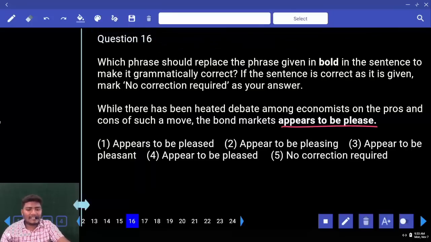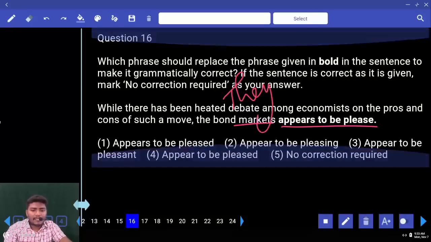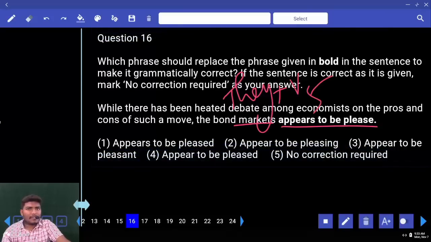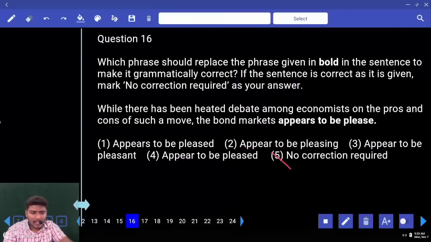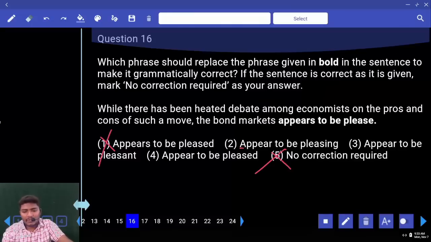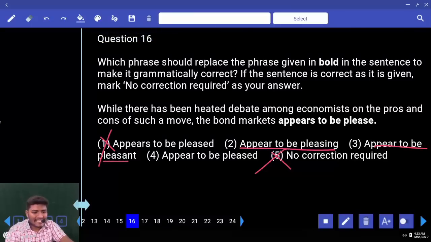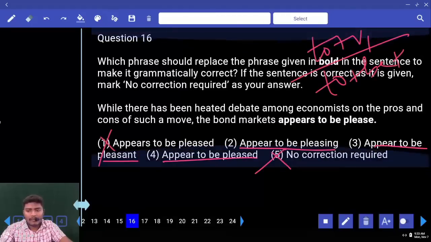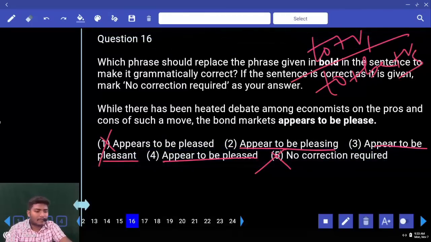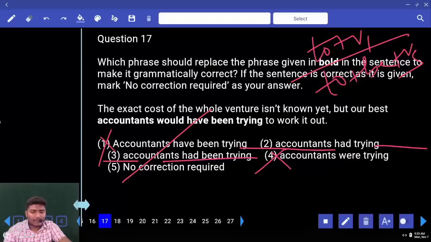Appears to be pleasing. Markets, singular or plural? Plural. Can we say they plus what is given on the other side? Can we use appears? No. They plus V1 only, not they plus V5. Eliminate. No correction required, we need correction. Again appear is okay. So eliminate 5, eliminate 1. Now tell me your answer. Appear to be pleasing, appear to be pleasant, appear to be pleased. See, we have this rule. Do you remember? 2 plus V1 or 2 plus B V3. Where is that structure? Tell me. That comes with the fourth one. Next, move to 17.